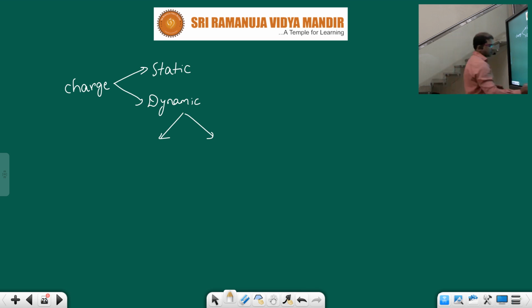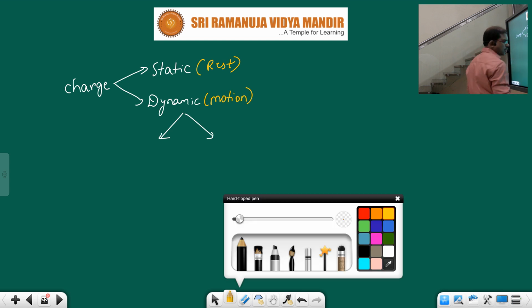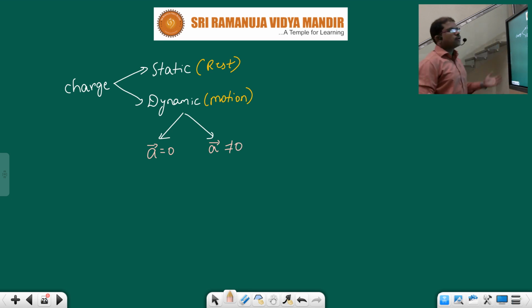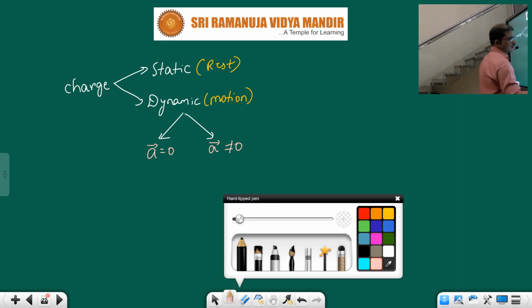Here in static, the charge will be at rest, and in dynamic, the charge is in motion. And again there are two types: in one case, acceleration is 0. In another case, acceleration is not equal to 0, which means the charge accelerates. The motion of charge is accelerated motion.